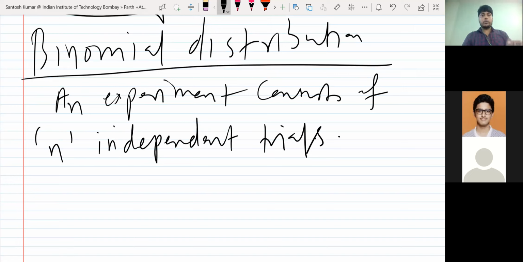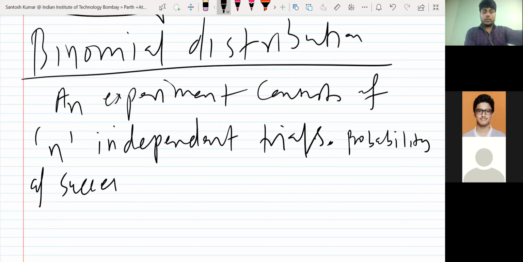Because the probability of success will remain the same in each trial. So you can say an experiment consists of identical and independent trials, where the probability of success in each trial remains the same.